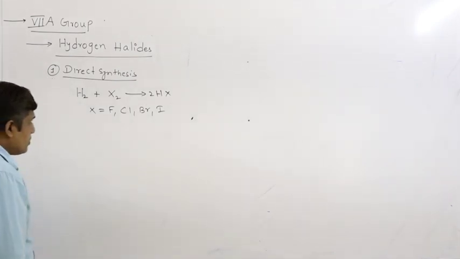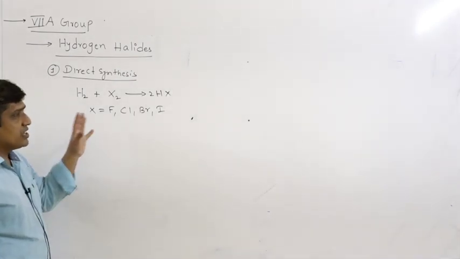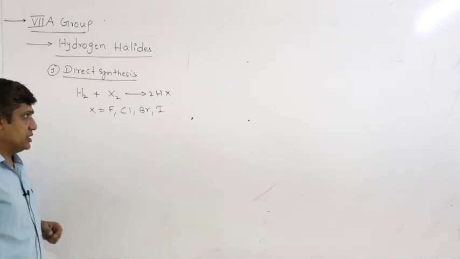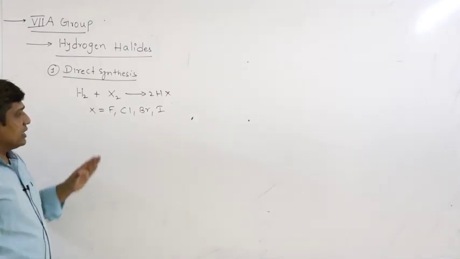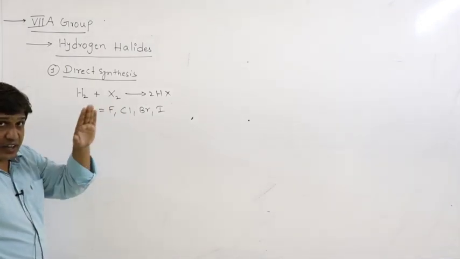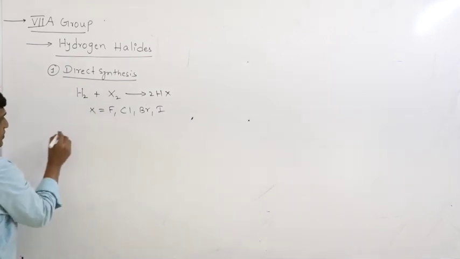But the conditions under which the reaction takes place are different. Why is it different? Because of the difference in the reactivity of halogens. So let us see the first one.